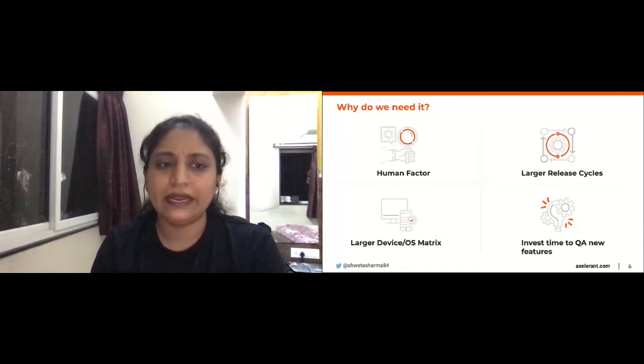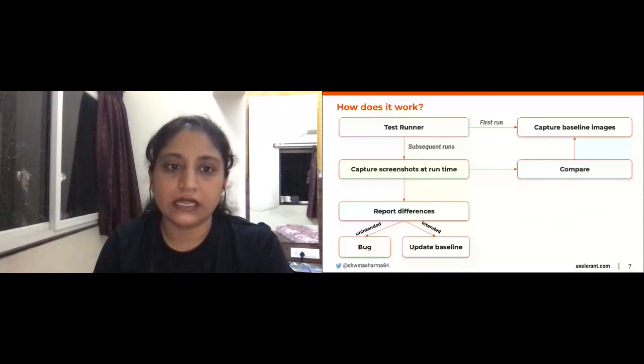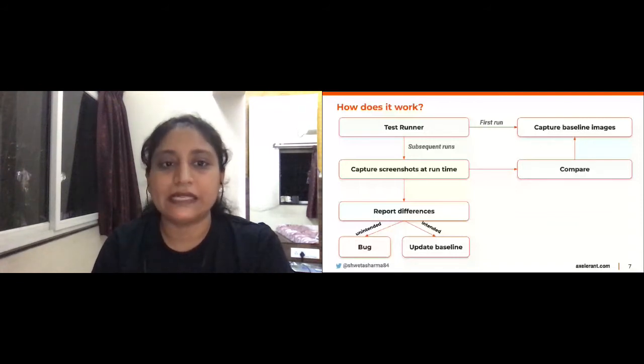So let's quickly take a look at how the basic algorithm works. When the test runner initiates the test, on the first run it creates a set of baseline shots, which we call reference images, right?